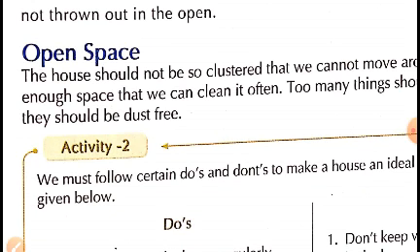Now, open space. As we know, there should be open space around the house. Open space allows the sunlight to enter the house. If there are clusters of houses or buildings around your house, you will not get enough sunlight in winter or summer. In winter also, if you want to sit in the sunlight, you won't be getting enough sunlight. And also, it is very important to get fresh air into the house. If you have enough space, then only you will get enough quantity of fresh air into the house.